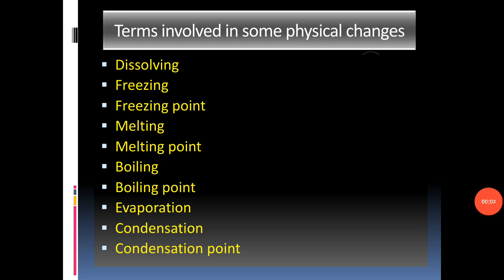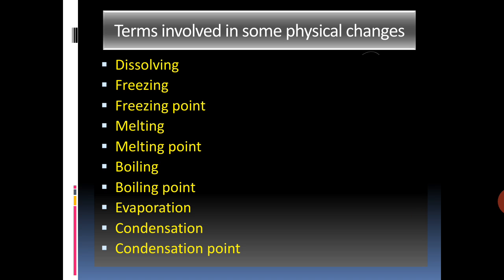Terms involved in some physical changes. I'll explain each and every term. You may pause the video and note it down. Dissolving. Solute dissolves in solvent to form a homogeneous mixture called solution. For example, sugar dissolves in water.